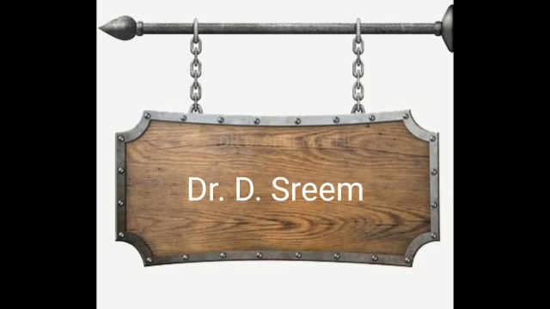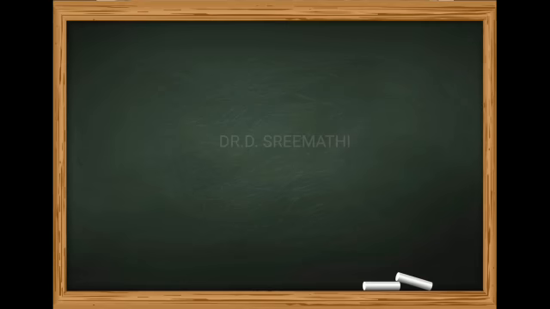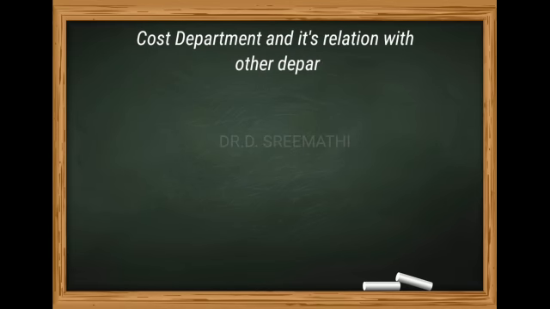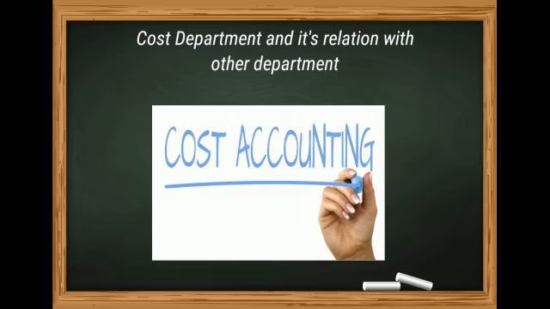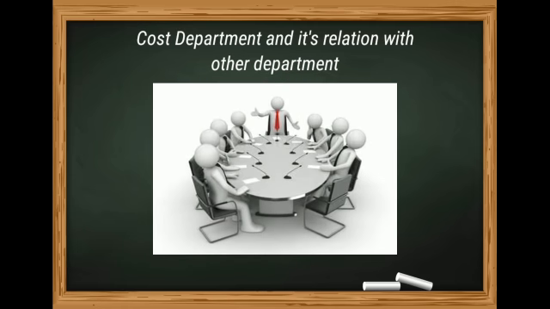This is Srimati. Today we are going to see the cost accounting department and its relation with other departments. Let us start with the main function of the cost accounting department. What is it? It is to record, classify and present cost information. This information is concerned with all the activities of an organization.